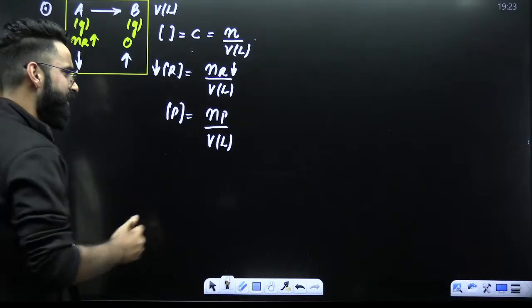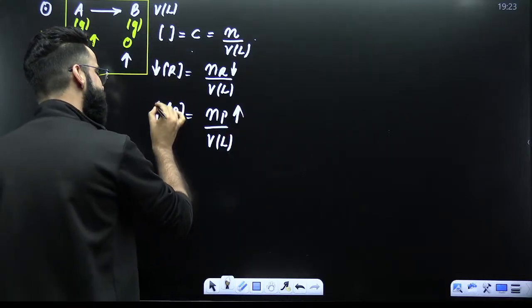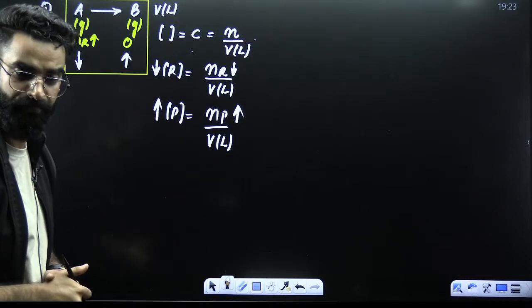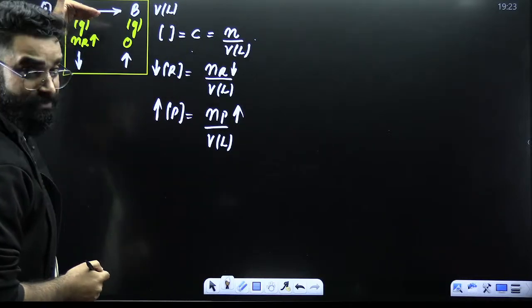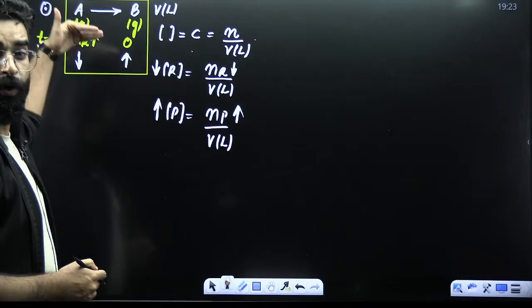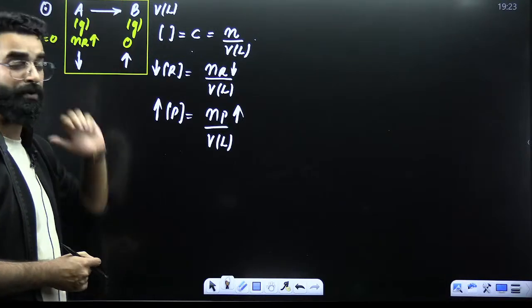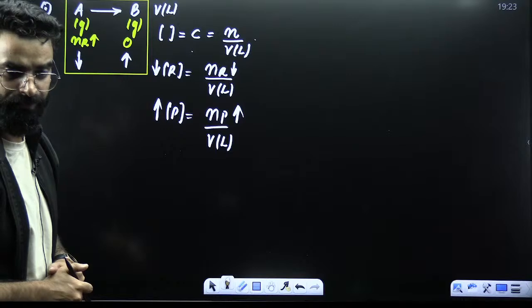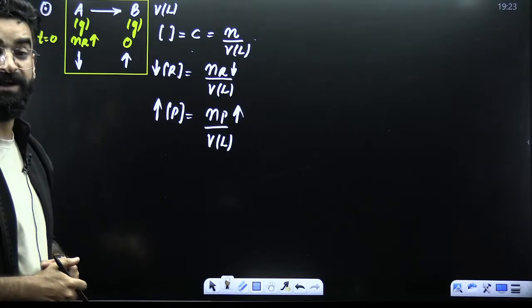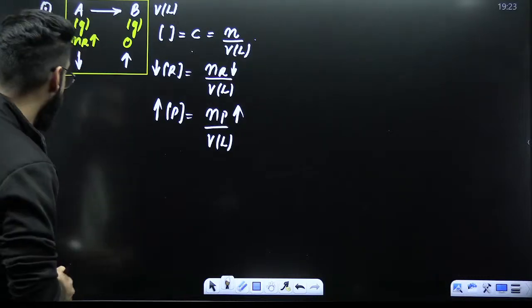In a similar way, since the number of moles of products increase with time, the concentration of product also increases with time. Perfect. Number of moles of reactant are going to decrease with time. Number of moles of product are going to increase with time. Concentration of reactant is going to decrease with time. Concentration of product is going to increase with time. Now, my dear students, one more thing which I would want to let you know right now.